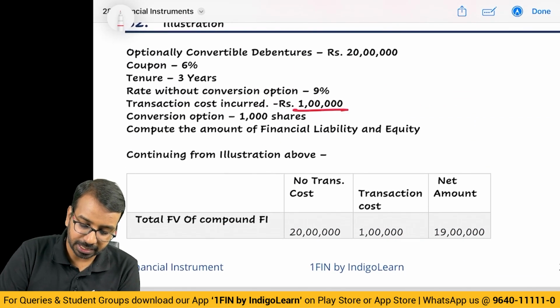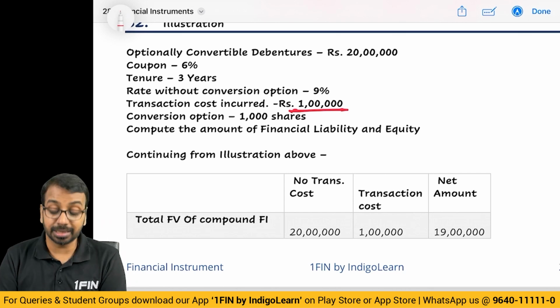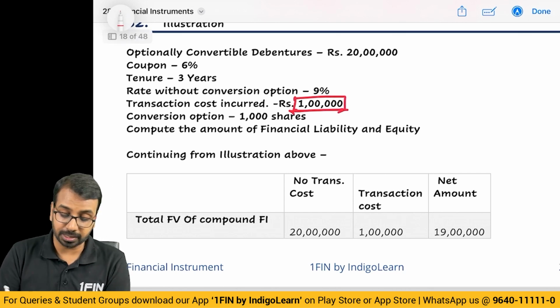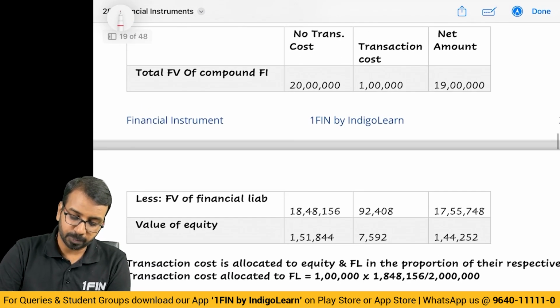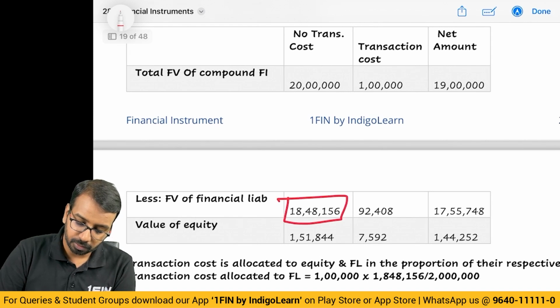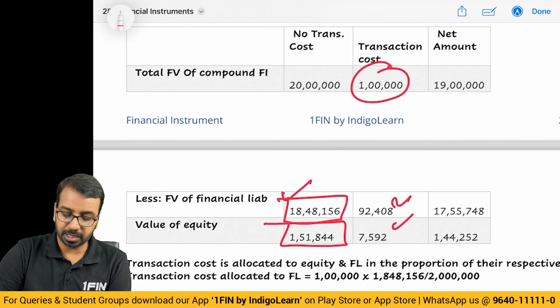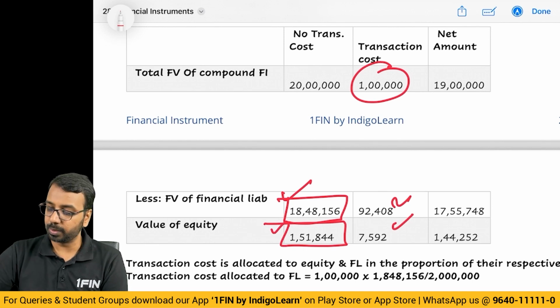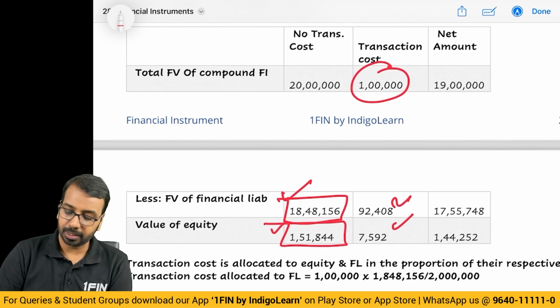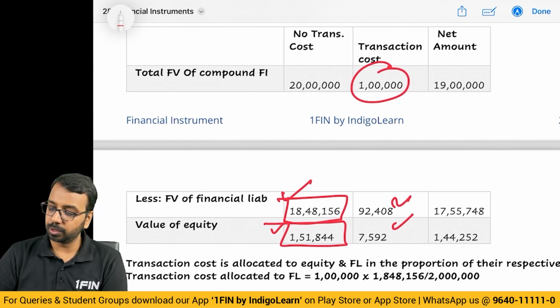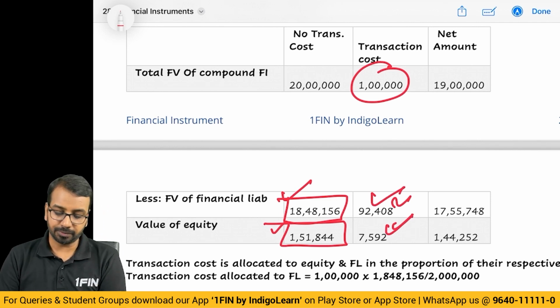Then if there are transaction costs incurred, let us say 1 lakh is the transaction cost. What you will do is split that between the liability and equity in proportion. So 1 lakh will be split between 1848 and 151. Basically, 1 lakh multiplied by 1848 divided by 20 lakhs. When you do, you get 92408 and 7592.